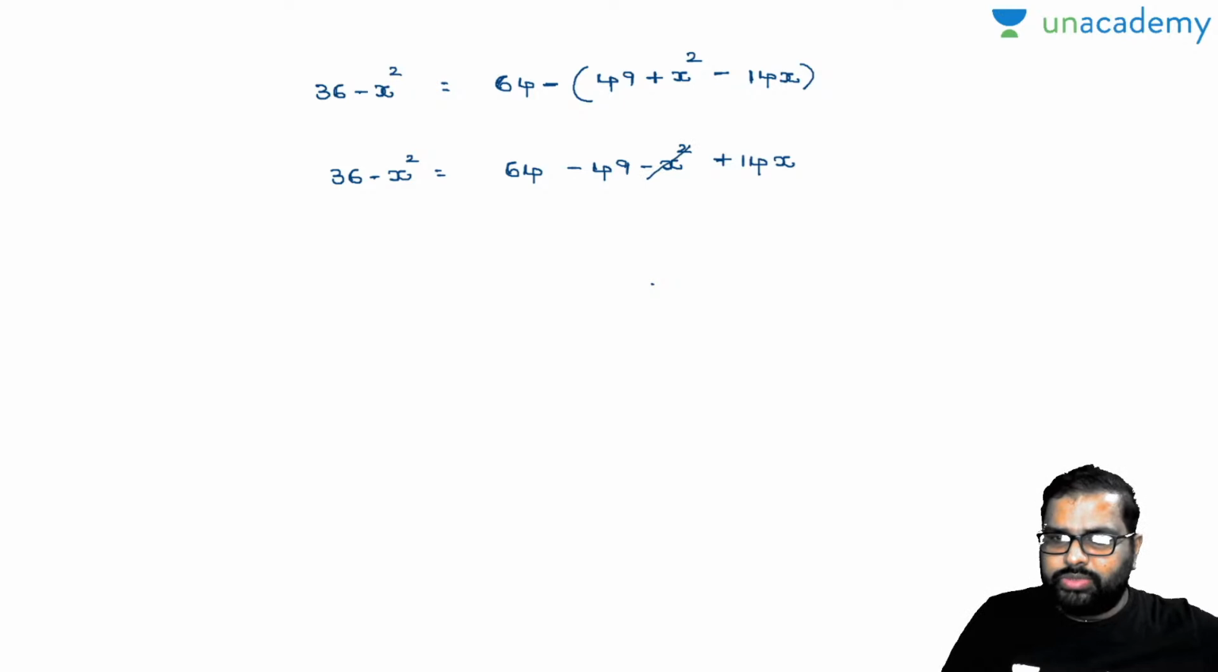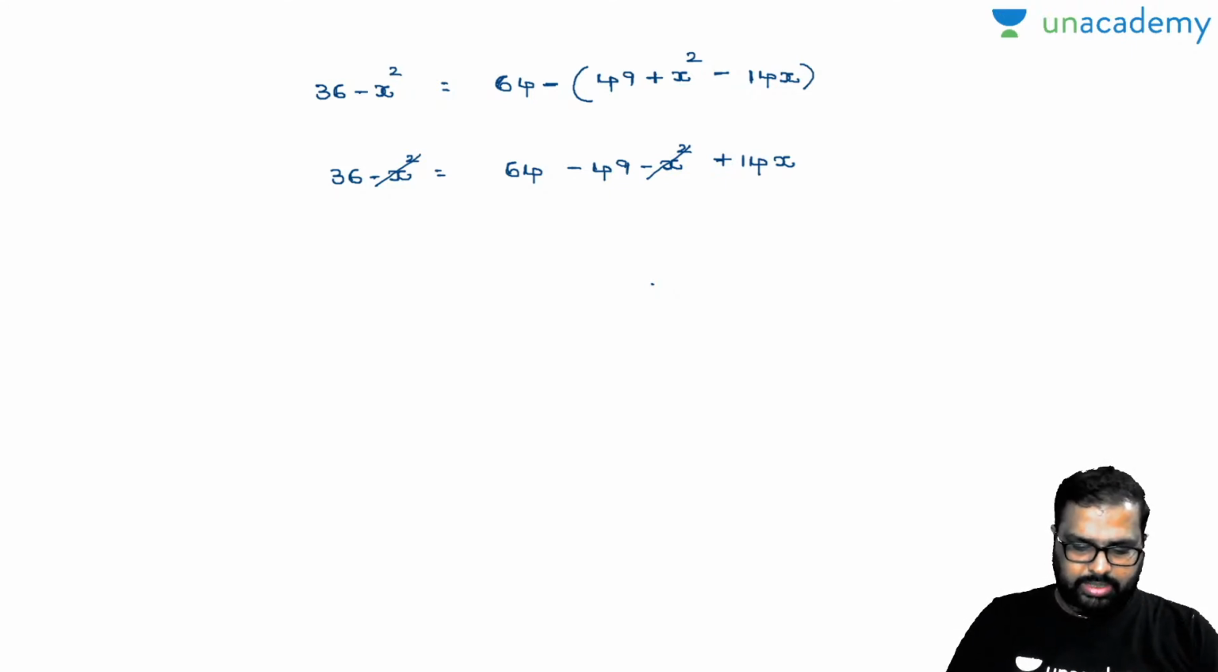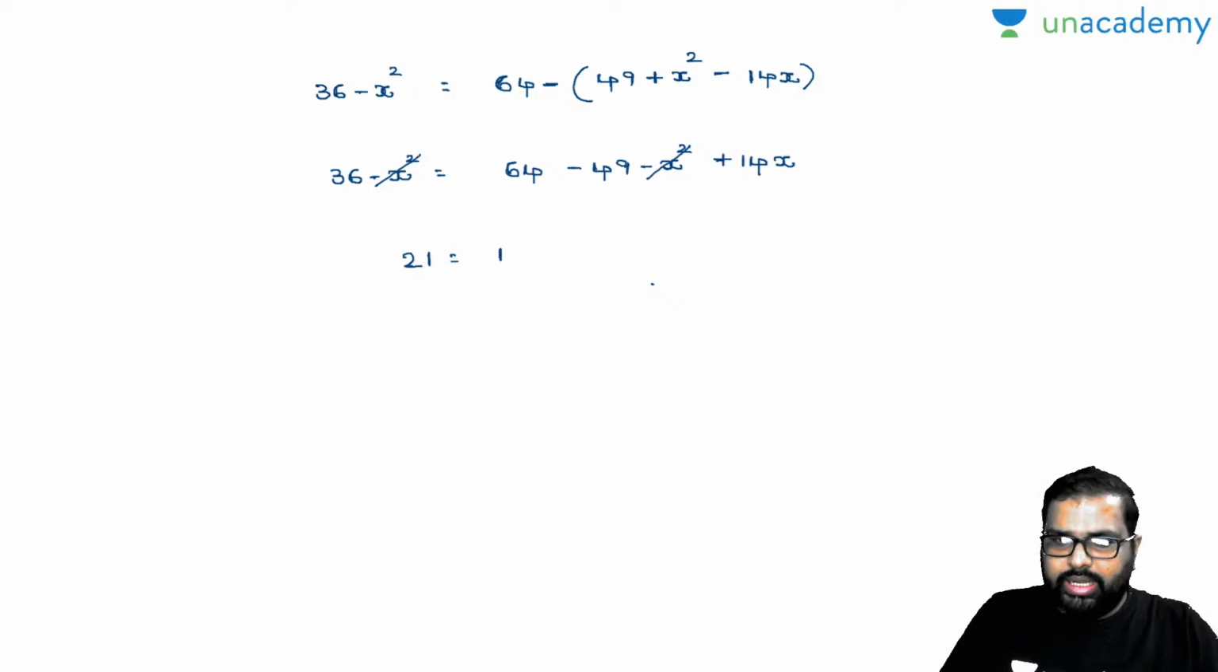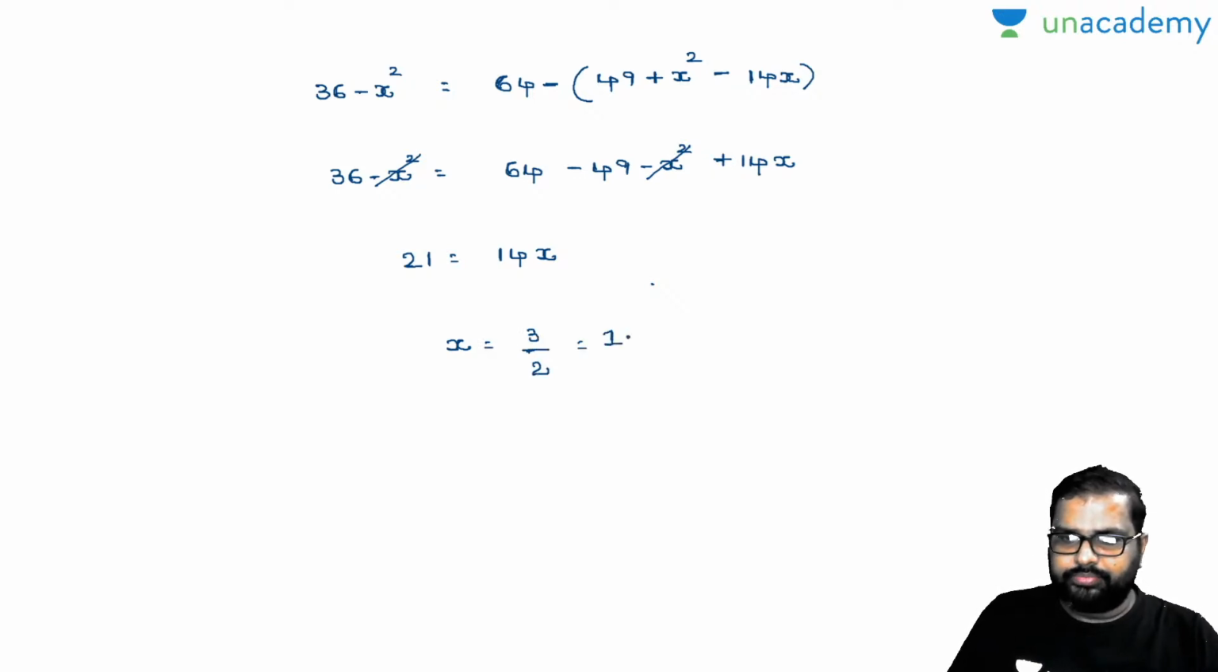So minus x square gets cancelled. Now please let me know, 64 minus 49 is how much? 64 minus 49 is 15. 36 minus 15 is nothing but 21. So 21 is equal to 14x. So x is equal to how much? 21 by 14 is nothing but 3 by 2. 3 by 2 is equal to 1.5. And this is your answer there.